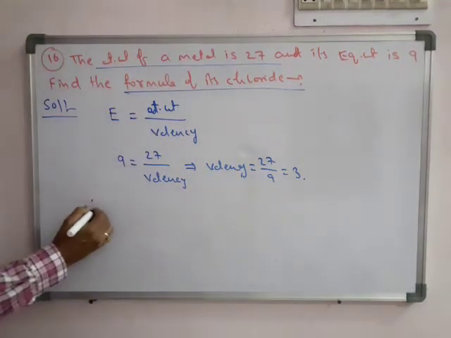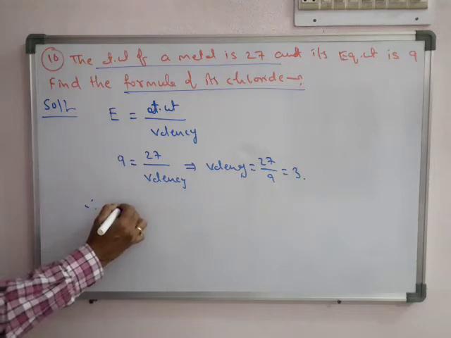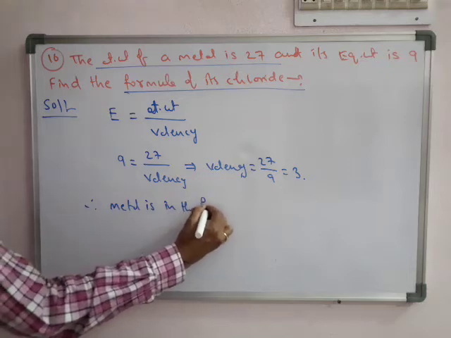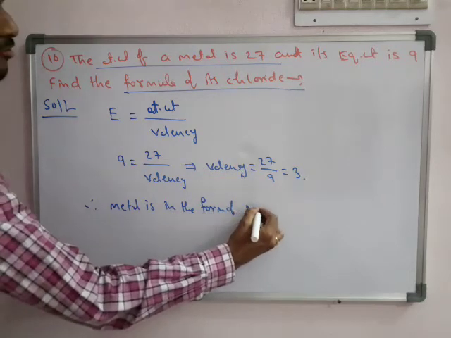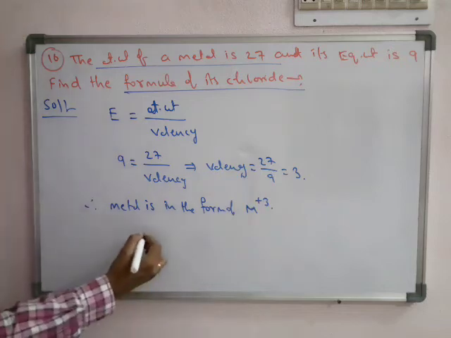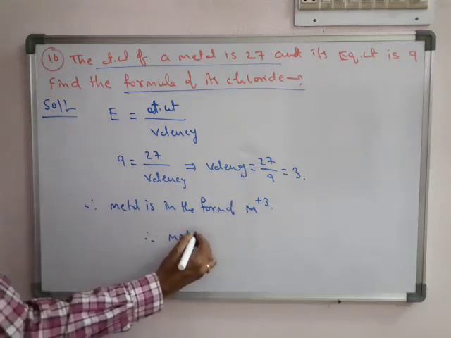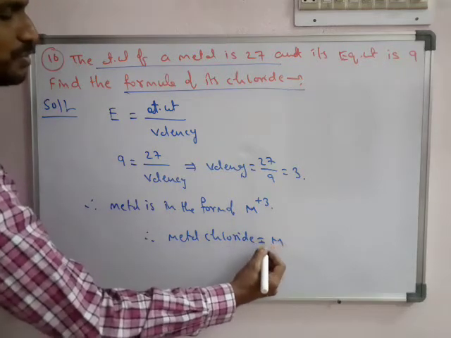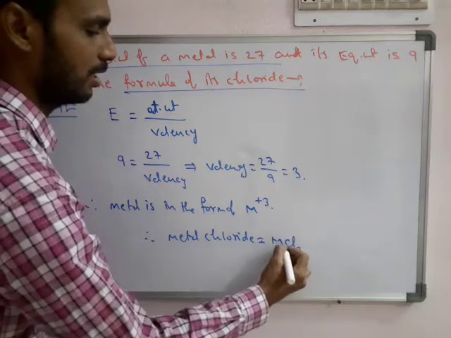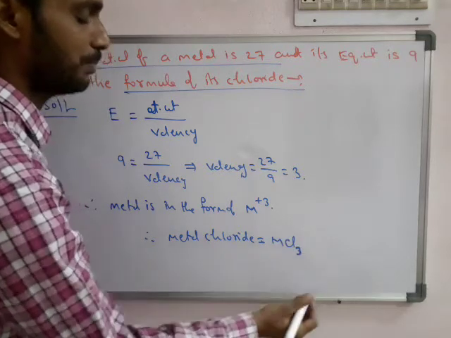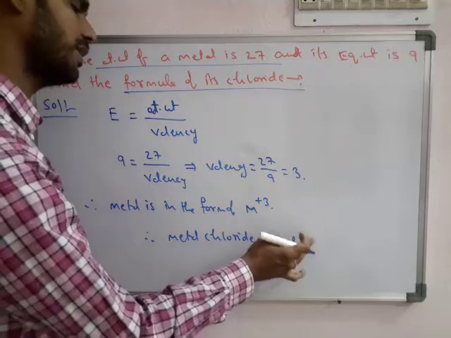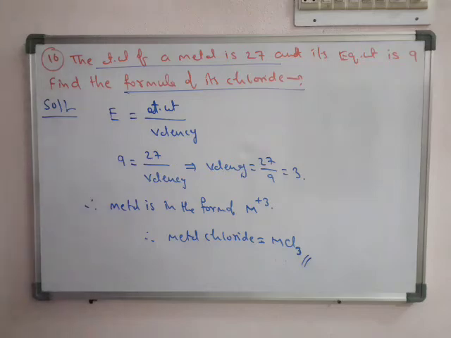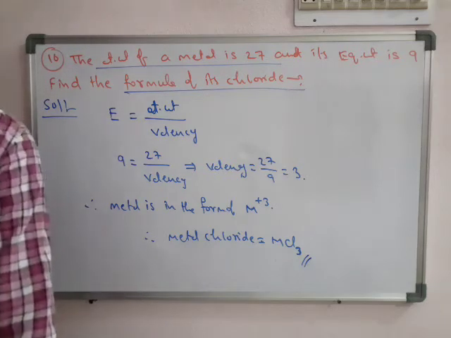So the metal is in the form of M to the power plus 3, and therefore the metal chloride is MCl3, because the overall charge should be equal. The plus 3 should be balanced with minus 3. Each Cl carries minus 1, so its formula is MCl3. Okay.